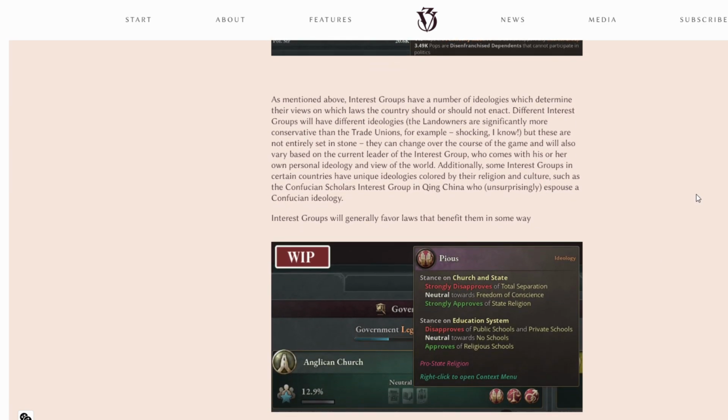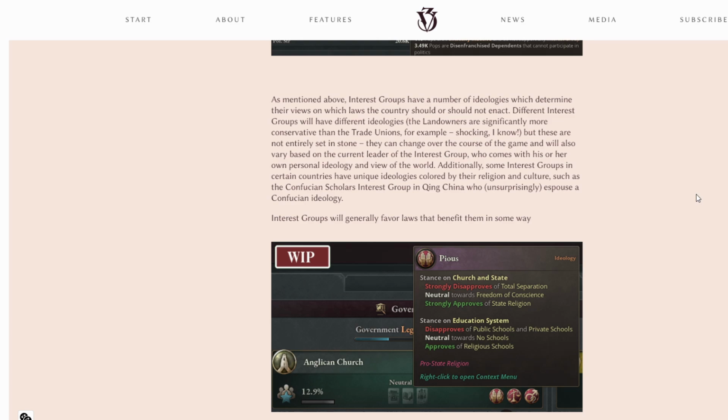As mentioned above, interest groups have a number of ideologies which determine their views on which laws the country should or should not enact. Different interest groups will have different ideologies. The landowners are significantly more conservative than the trade unions, for example. Shocking, I know. But these are not entirely set in stone.